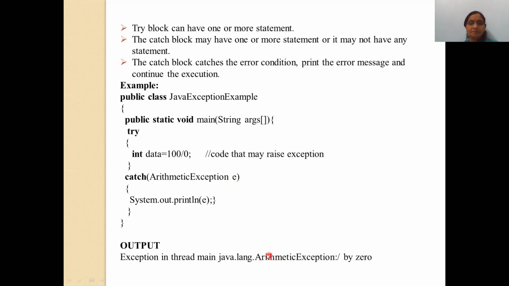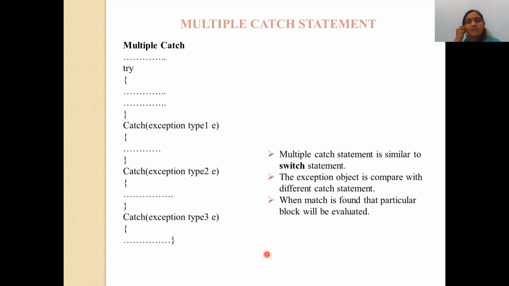Now, multiple catch statements means you can use more than one catch statement in exception handling. For one try there may be the possibility of multiple catch statements, and that's why the name is given as multiple catch. So this is a try block. The dot dot line means some code is available in the try block. Then after that I use catch exception type 1 e, then its own code. Then again the second catch, exception type 2, own code, exception type 3 and own code.